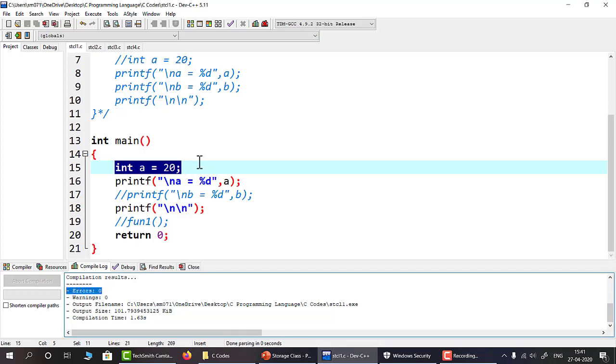Now the question is, if I run this code, what value of a should it print? Remember, a global and a local variable have the same name. The compiler will give priority to the local variable and it will use the value of that local variable. So here instead of 10, the value of a will be 20 because its local value is 20. So you can see that a is 20, not 10.